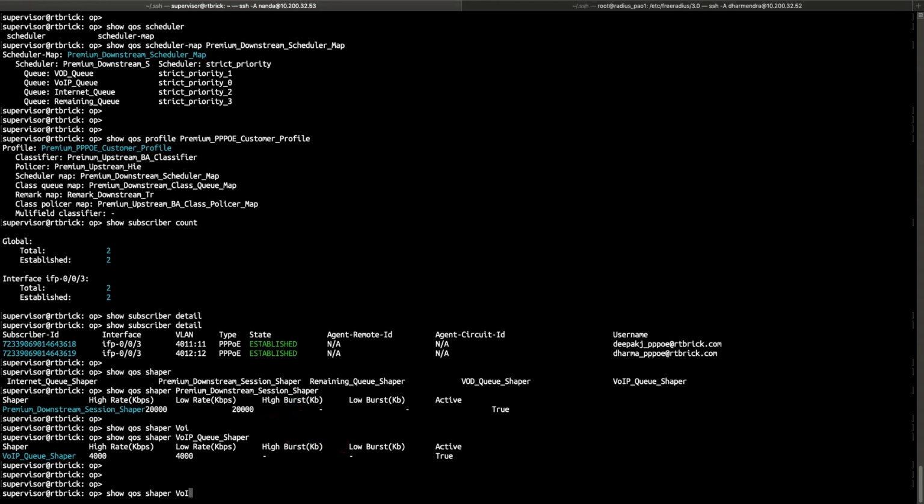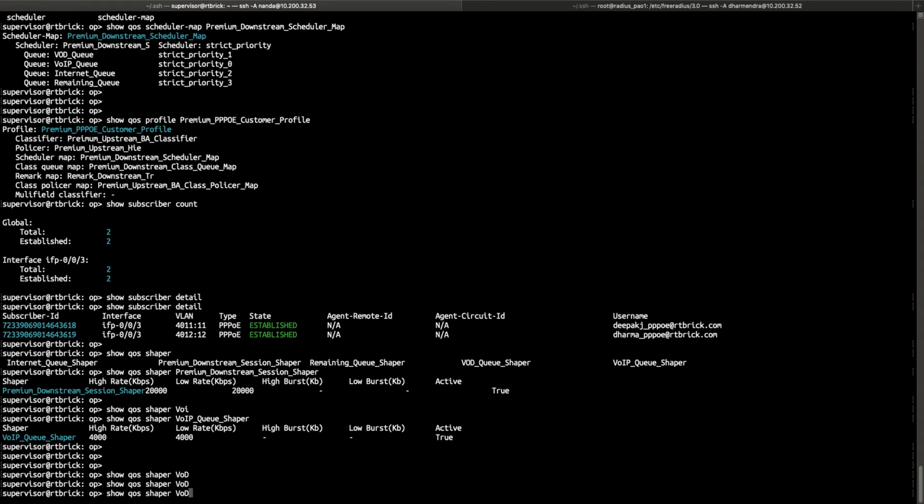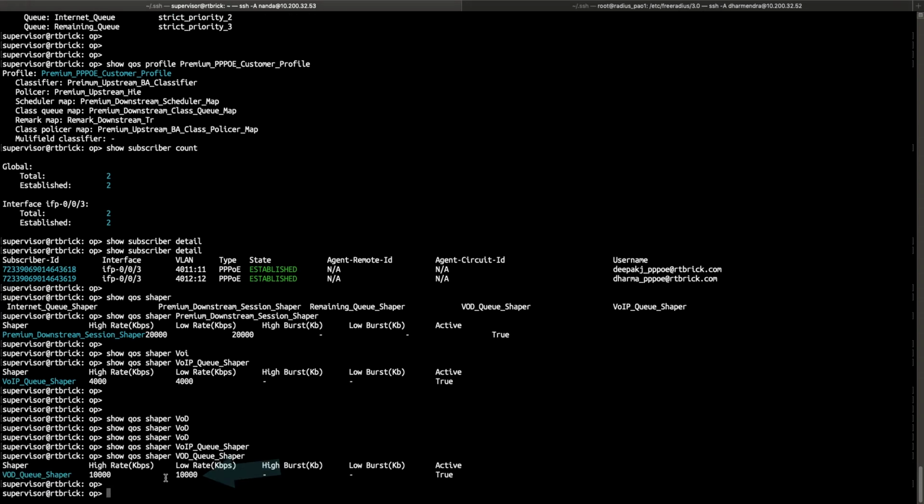If you look at the VOD queue, this is also shaped at 10 Mbps. So VoIP queue is shaping at 4 Mbps, VOD queue is shaping at 10 Mbps and the total session shaping is happening at 20 Mbps.